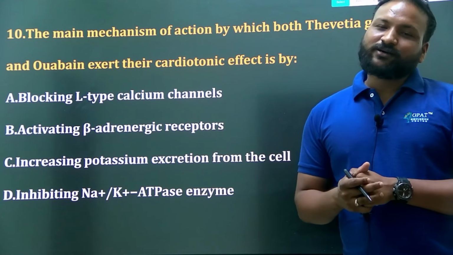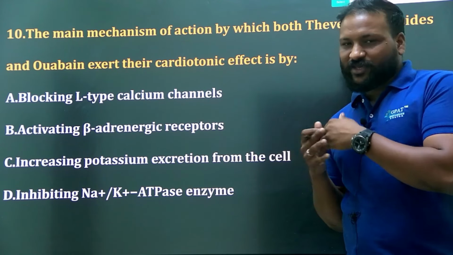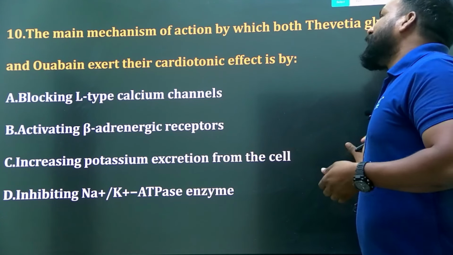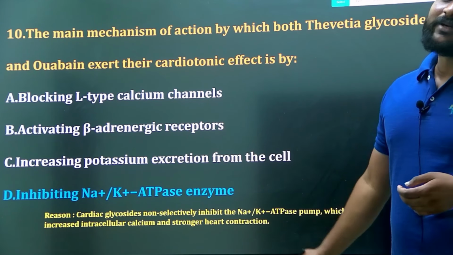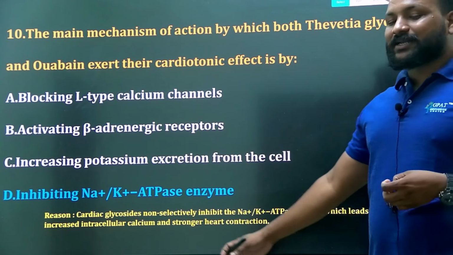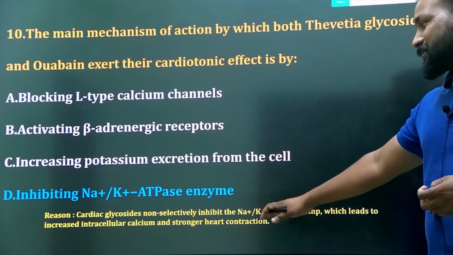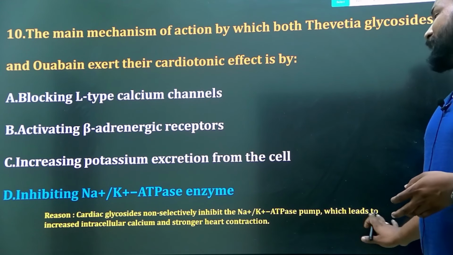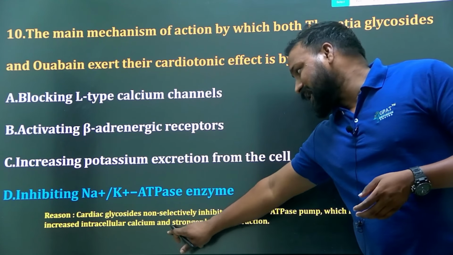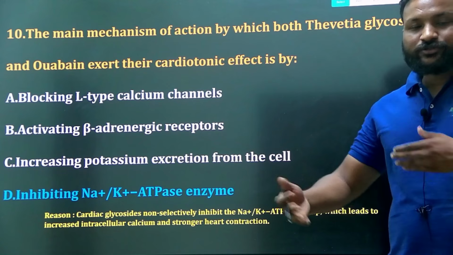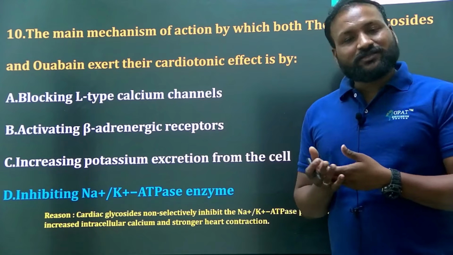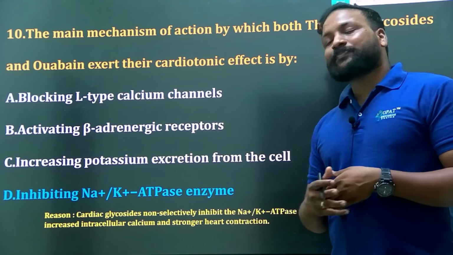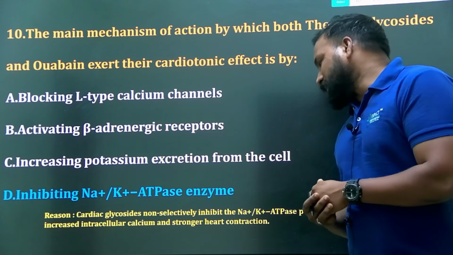What is the right answer? Already in the classification in pharmacognosy I have discussed, undoubtedly this is the right answer: inhibiting the sodium-potassium ATPase enzyme, because cardiac glycosides non-selectively inhibit this pump, which leads to increased intracellular calcium and stronger heart muscle contraction. So thereby they produce stronger heart contractions.